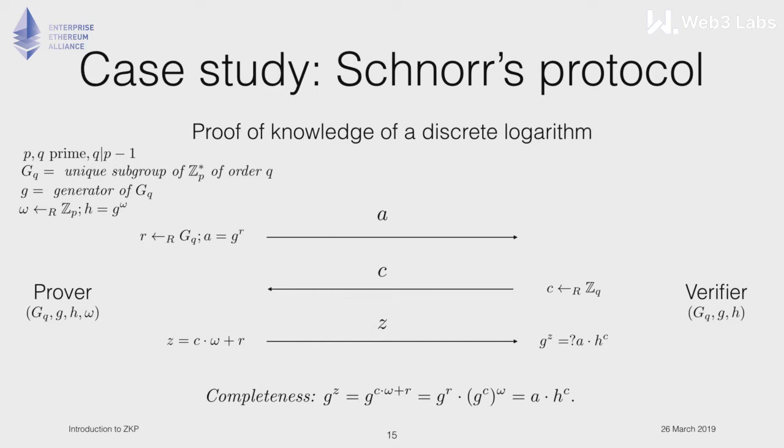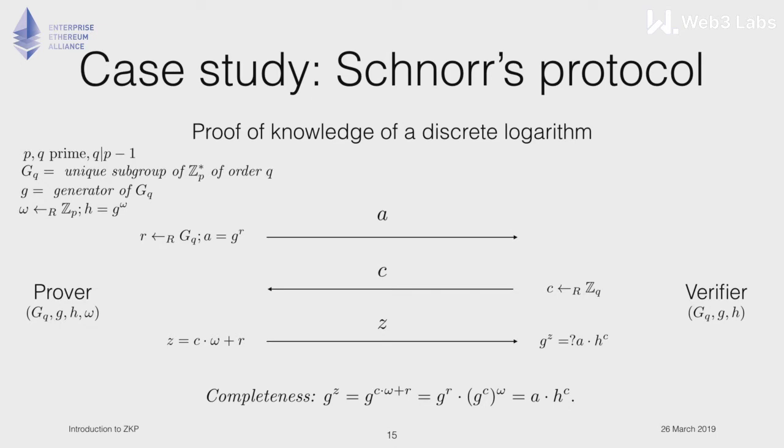All of this happens in the exponent, and he sends this back to the verifier. Now the verifier performs this check, and if this check holds, which is the meaning of this equality followed by the question mark, then the verifier is satisfied. This is an interactive process and can be repeated a few times.